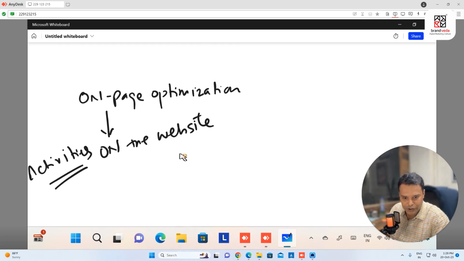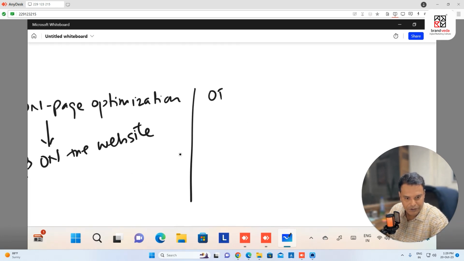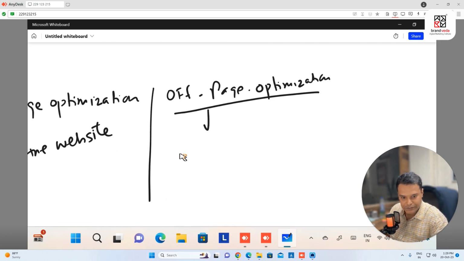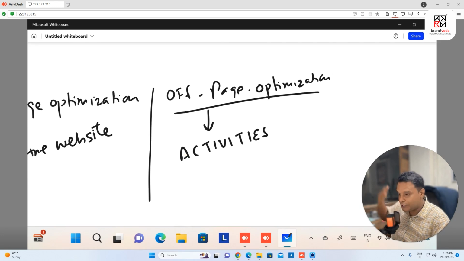Fine. What is off-page optimization? If I write off-page optimization, these are activities that we don't do on the page. We do activities outside the page.